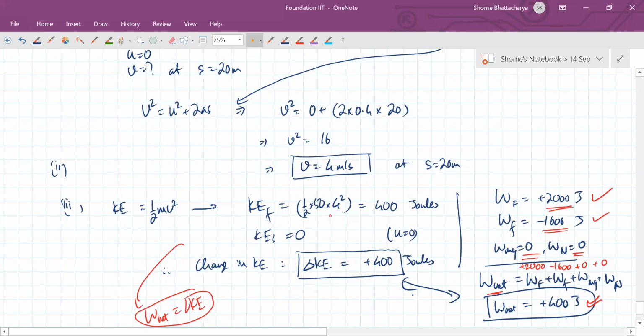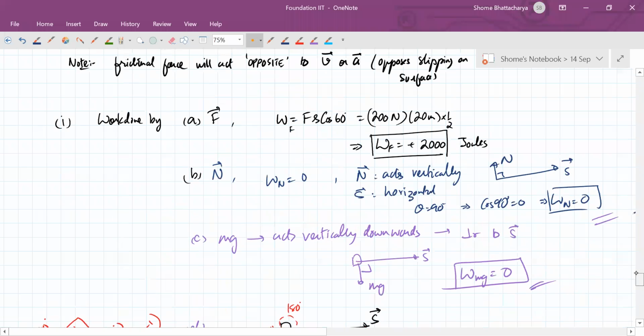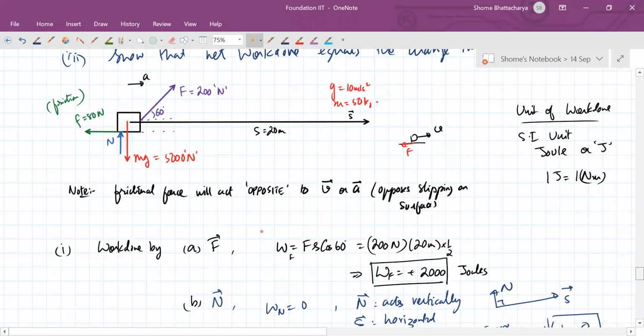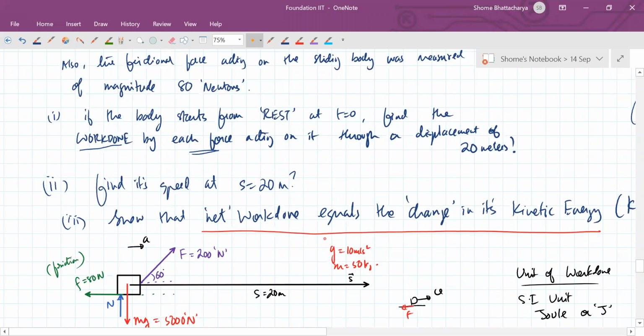And you already found out that the kinetic energy increased from 0 to 400 joules. So the change in kinetic energy was 400 joules, and the work done was 400 joules. So it is ensuring what we had discussed earlier, that the question asked you to show that the net work done equals the change in kinetic energy. You have to prove this. Is it clear now, Bhomik?